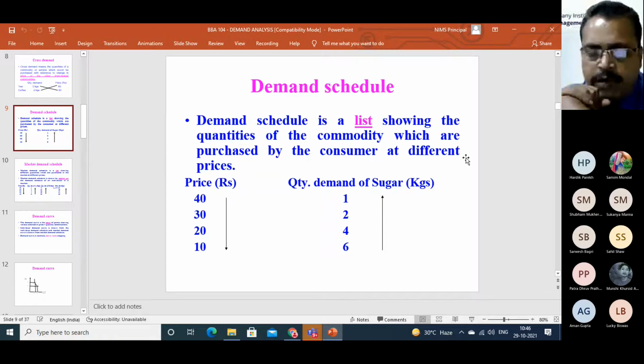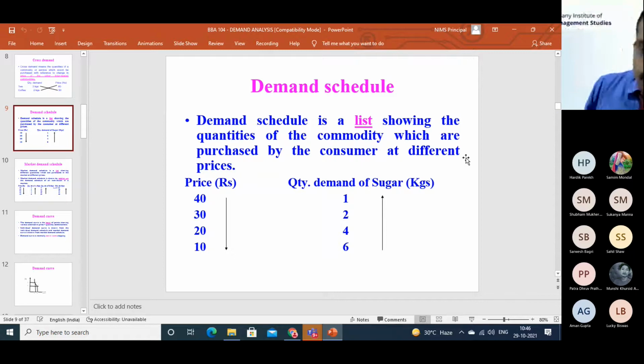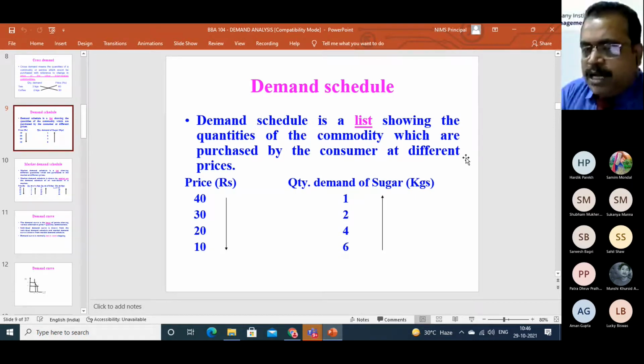You have planned you can spend 40 rupees, so you buy 1 kilogram of sugar, because the market price of 1 kilogram of sugar is 40 rupees. After that, the market price of sugar reduces, suppose to 30 rupees.